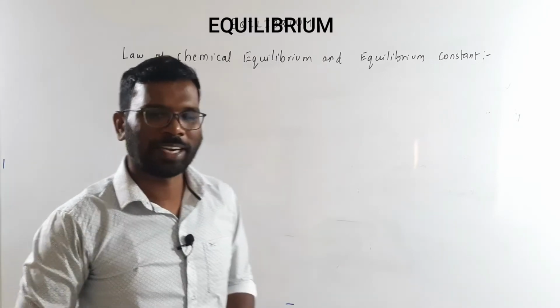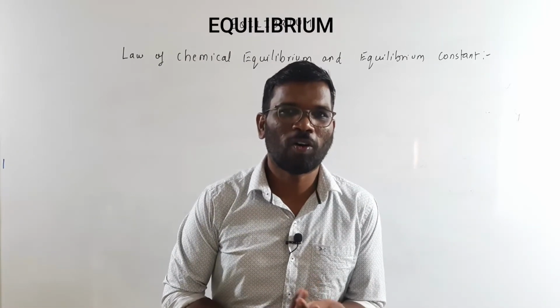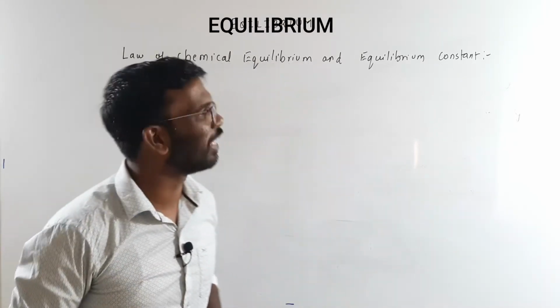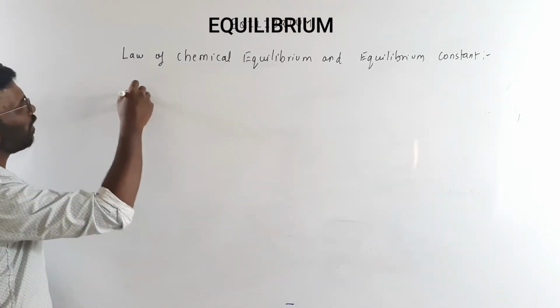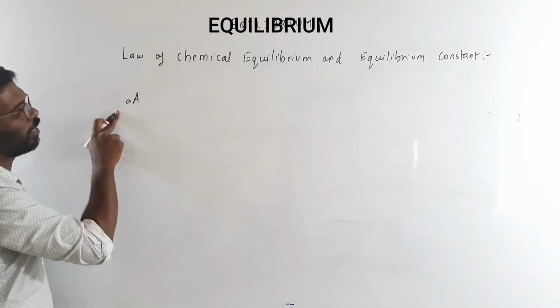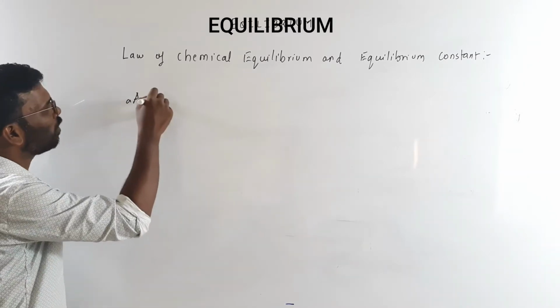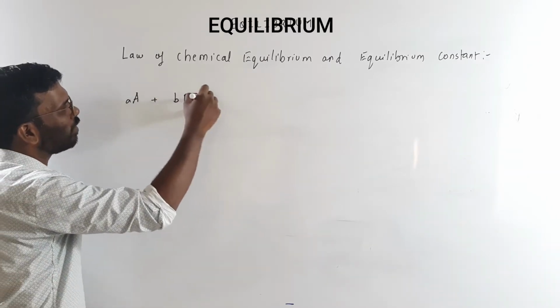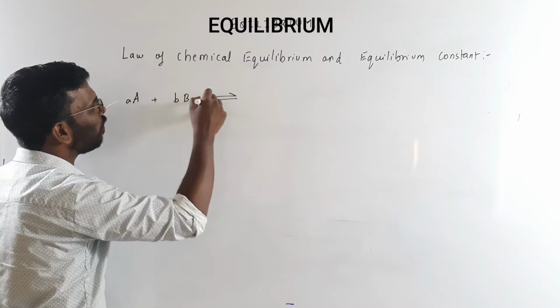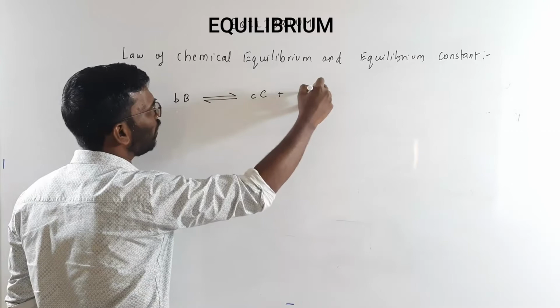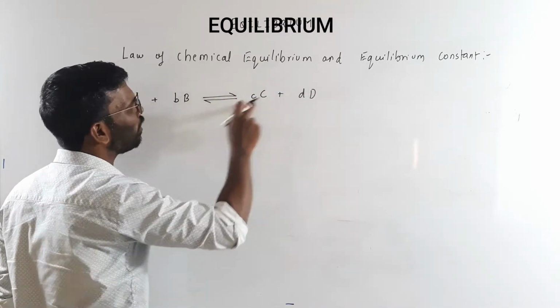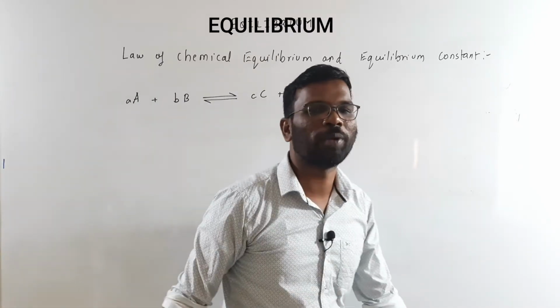So here, let's go ahead with the topic, law of chemical equilibrium and the equilibrium constant. Let's start with this basic equation: reactant A, where small a is a stoichiometric coefficient, reacting with B, where small b is the coefficient, is in equilibrium with C and D, with their coefficients. These small letters a, b, c, d are the stoichiometric coefficients.